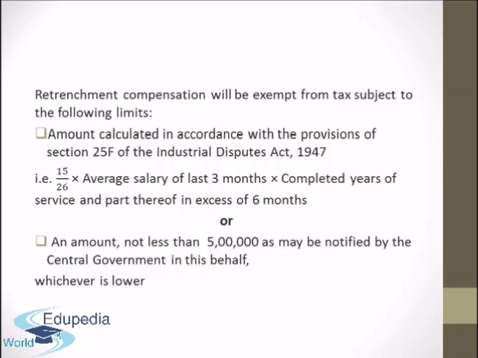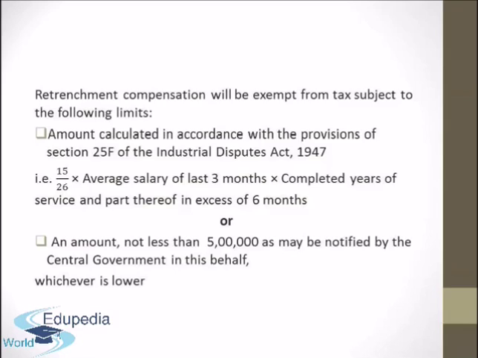And the second condition given is an amount not less than rupees 5 lakh as may be notified by the central government in this behalf. So presently the statutory limit of retrenchment compensation which is exempt from tax is rupees 5 lakh. So the lower of these two amounts will be exempted and the remaining amount will be taxable.